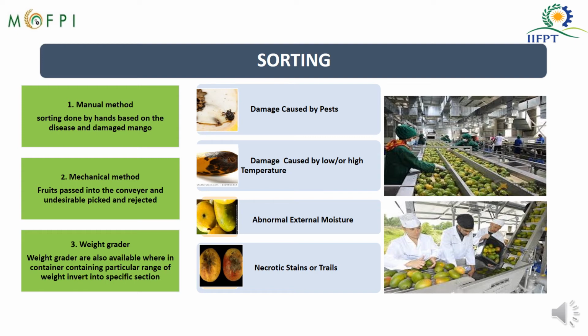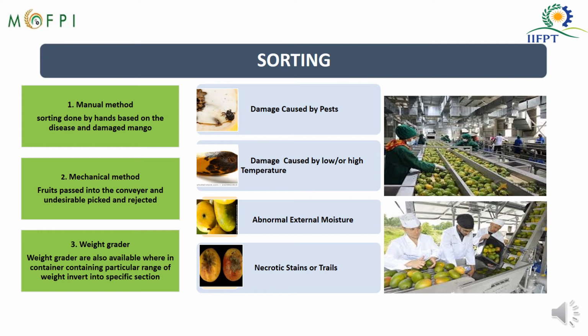During sorting, we check the fruit for damage caused by pests, damage caused by low or high temperature, abnormal external moisture, or necrotic stains or traits which can be due to microbial growth.